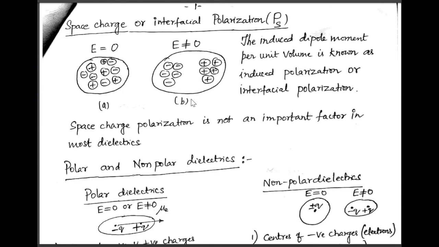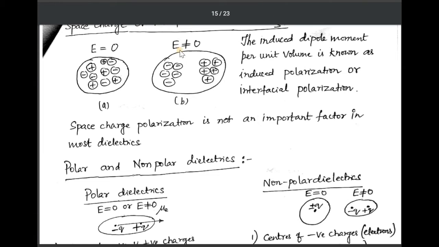Next, let us discuss space charge or interfacial polarization in brief. Look at the diagram. When the field is zero, the plus and minus ions are at random. Once the field is applied, as shown in the second figure, all negative charges will be on one side, and positive charges on the other side.